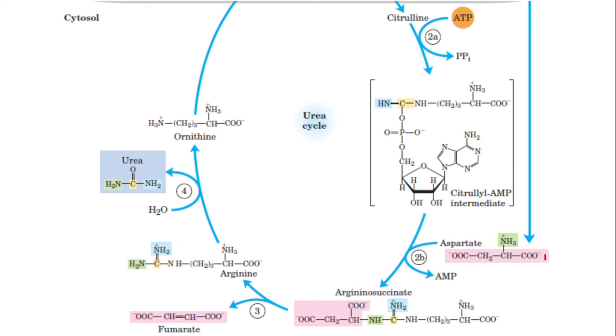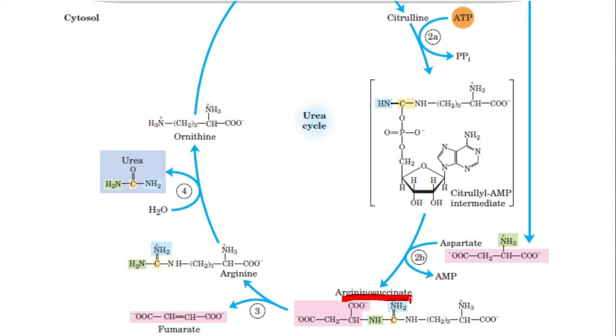From where does this aspartate reach here? From the mitochondrion, and it combines in reactions 2A and 2B. That means this is actually forming a single reaction. What is formed is argininosuccinate. Where is the reaction taking place? In the cytoplasm.